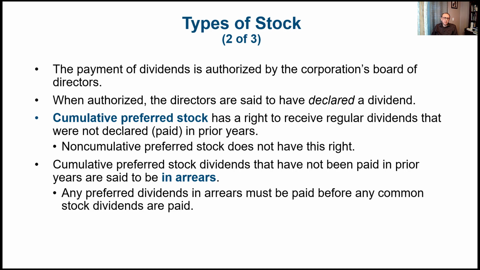And you can see here, the common stockholders are usually getting the leftovers, because we have to pay the creditors first. We have to pay, of course, the interest for creditors. You have to pay the dividends for the preferred stock, and if it's cumulative, then you have to also pay any in arrears dividends, and then whatever is left is paid to the common stock.